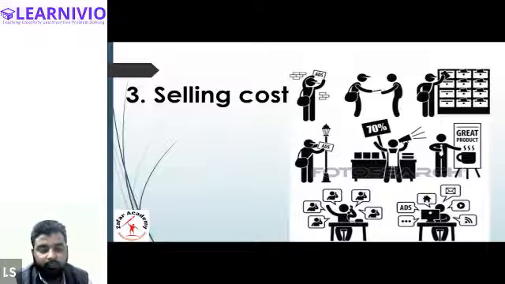So if they advertise on a regular basis, it will bring more awareness regarding the company in the market, and eventually, slowly and gradually, the company will be able to acquire more share in the market, right?